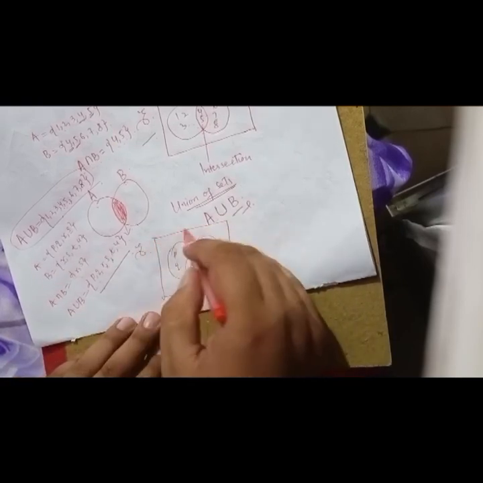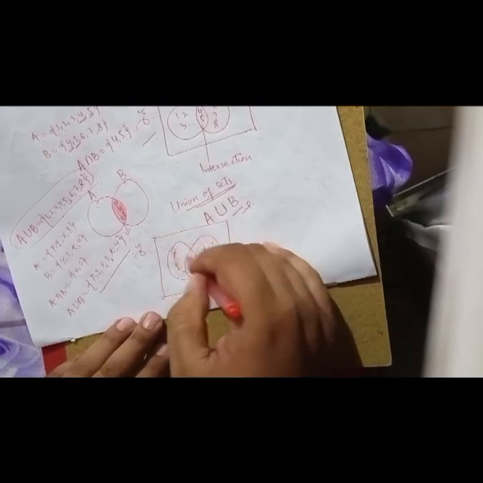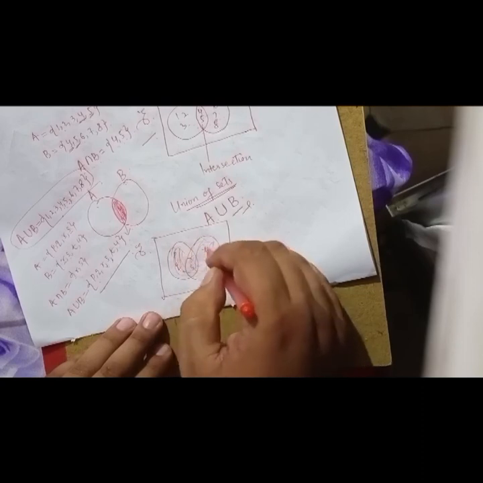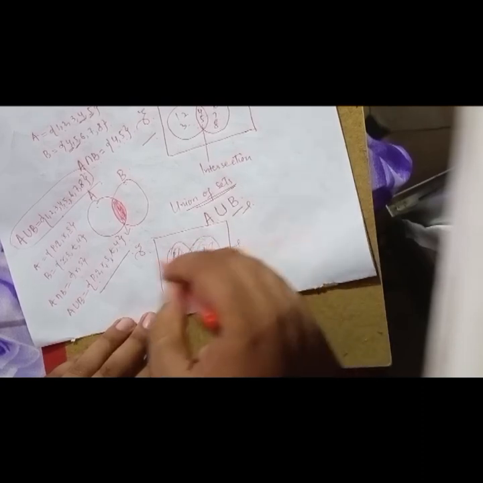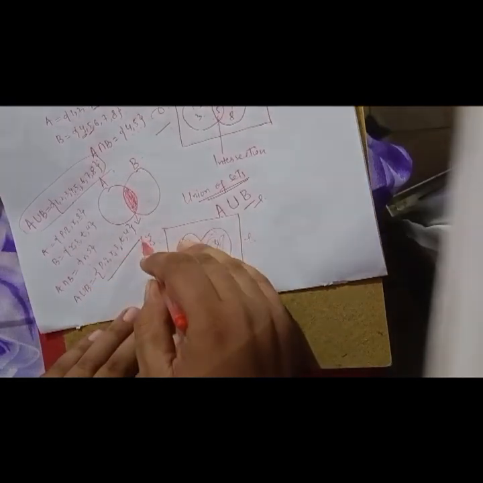So this is the universal set. What is the union here? The union is both circles fully. This is the union of sets A and B. So we can say A union B is equal to this.